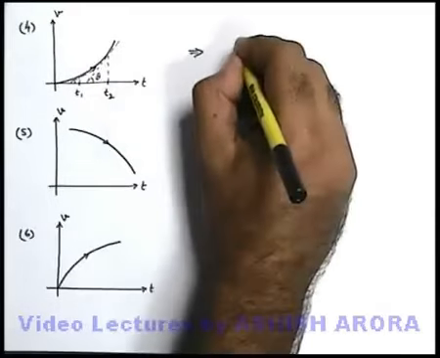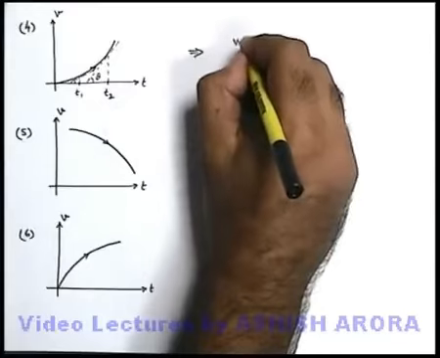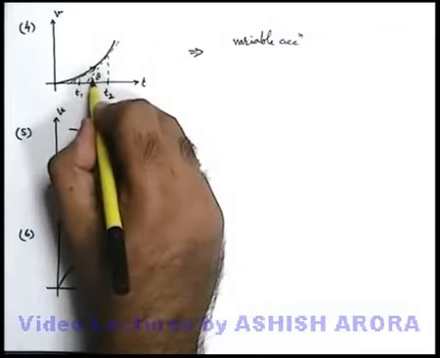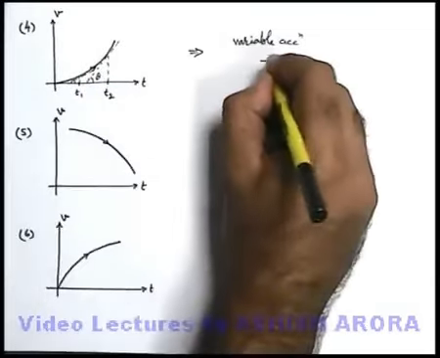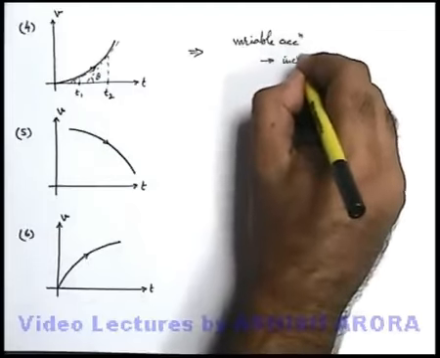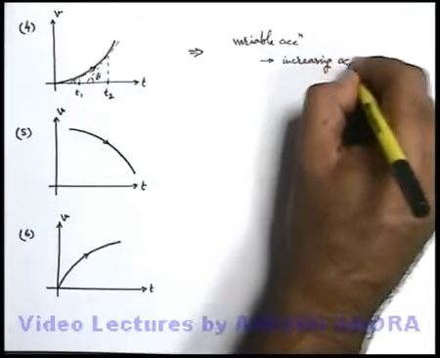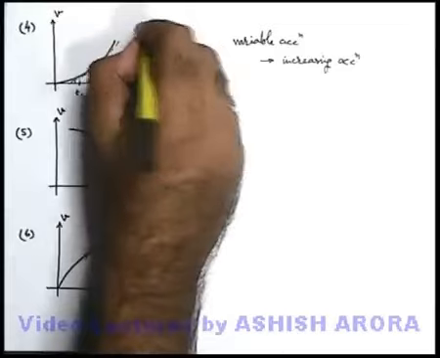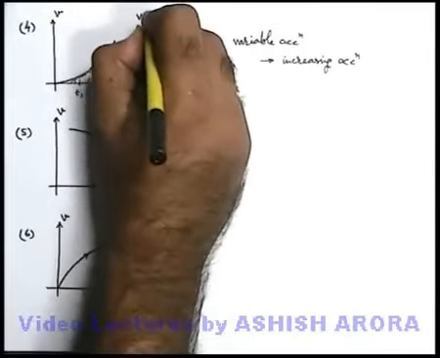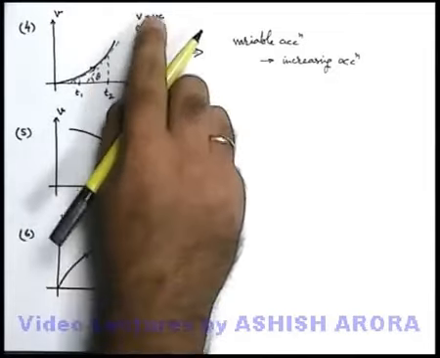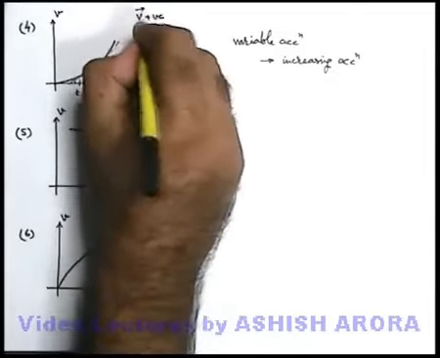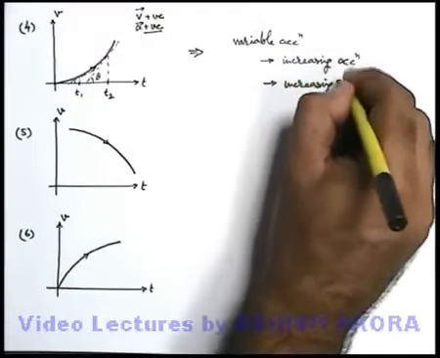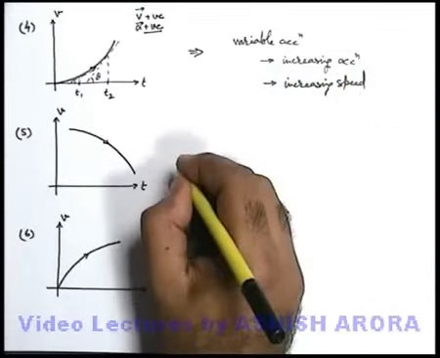That means we can say this is the situation of a variable acceleration, and as acceleration is given by the slope, here angle theta is increasing. So here we can simply state it is the case of increasing acceleration, and as theta is acute, acceleration is positive, and as velocity is obviously positive in this case, we can simply state both are in the same direction, v vector and a vector. So this is the case of increasing speed. Speed will continuously increase in this situation.